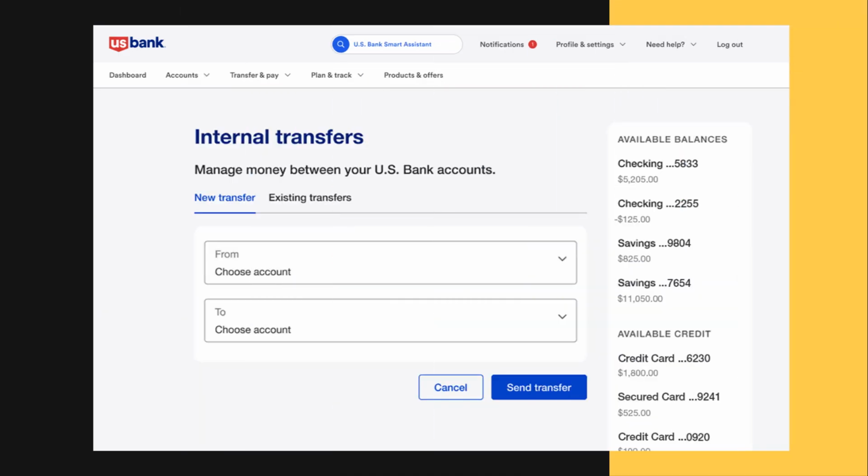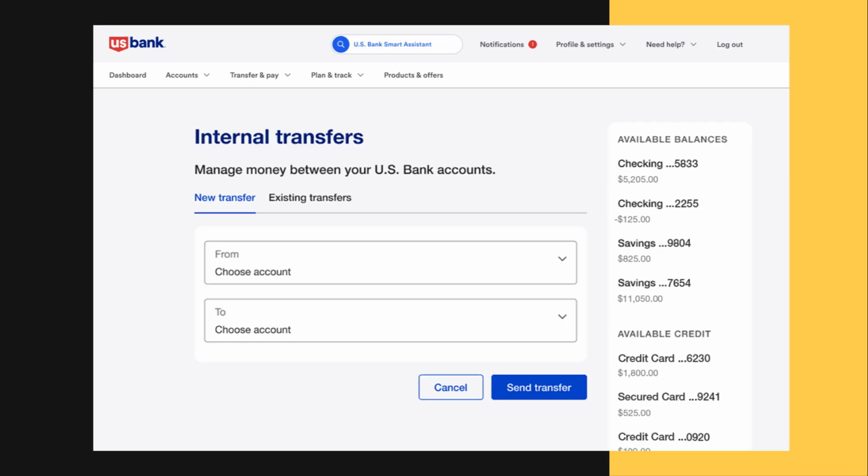Transfers involve moving money between accounts within the same bank or to external accounts. This can include sending money to family or paying for services. On this screen, you see the Internal Transfers option. Internal transfers let you move money between your own accounts at U.S. Bank, for example, from your checking account to your savings account.